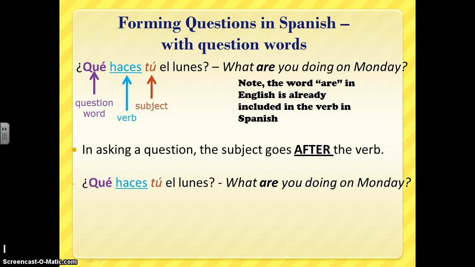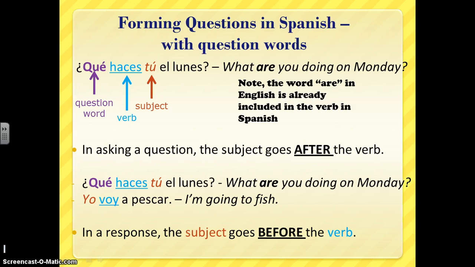Now let's go back to the translation. ¿Qué haces tú el lunes? What are you doing on Monday? Notice the word are in English is already included in the verb in Spanish. That's a common error that students make. They add es or something along those lines. Alright, so then let's talk about how you would respond to this question. ¿Qué haces tú el lunes? Yo voy a pescar. I'm going to fish. Notice in a response, the subject goes before the verb, just like you guys have been working on since Spanish 1. So that's not changing at all.